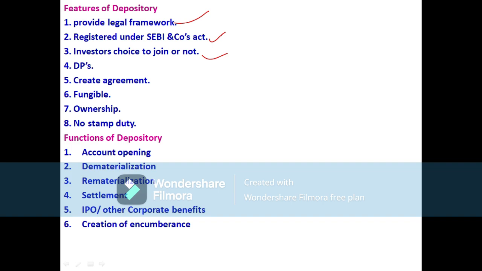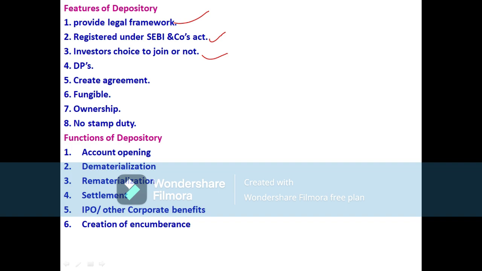He may want to join the depository system. If he wants to join, he can join, which means changing his physical share certificates into electronic form. Or else, if he doesn't want to change to electronic form, he will definitely remain in physical form, and he can hold his physical certificates only.